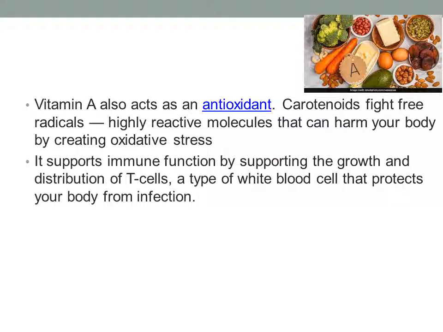And it also supports immune function by supporting the growth and distribution of T cells. It's a type of white blood cell that protects our body against infections. So vitamin A also helps to boost our immunity.